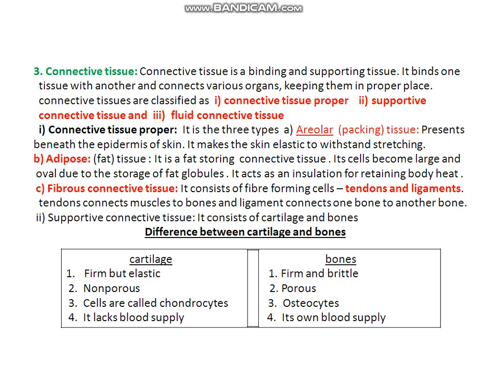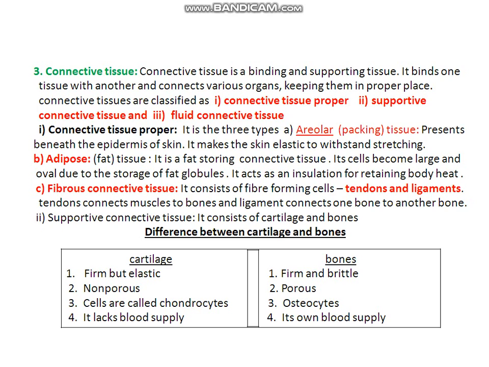Now, one thing, the cells actually. Cartilage cells are called chondrocytes, and the bone cells are called osteocytes. You just try to keep it in mind. Cartilage cells are called chondrocytes and bone cells are called osteocytes. Now, what are the differences between cartilage and bone?